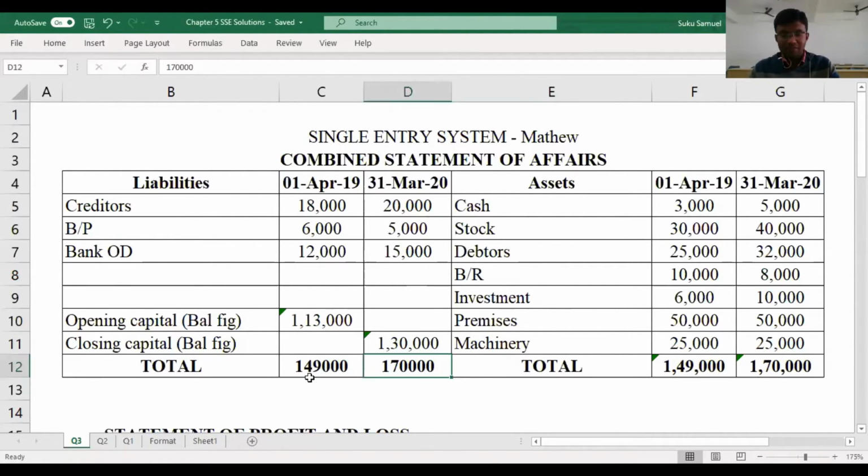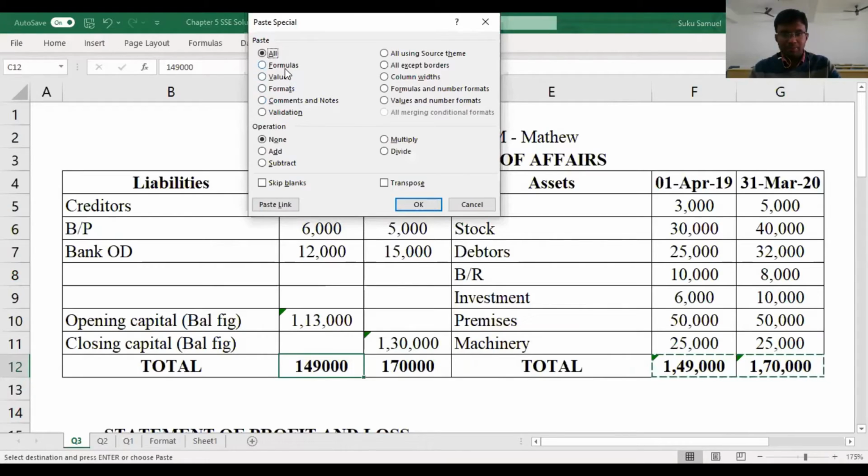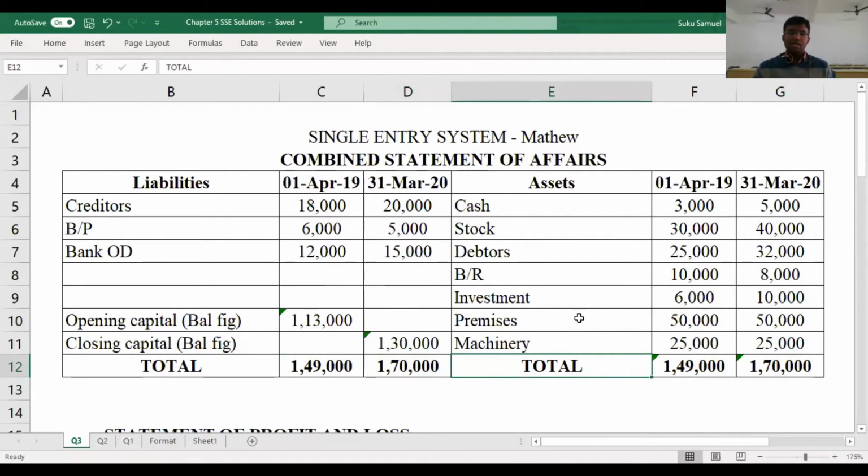So with that, we have completed the preparation of the items. So we have calculated the opening capital and the closing capital.